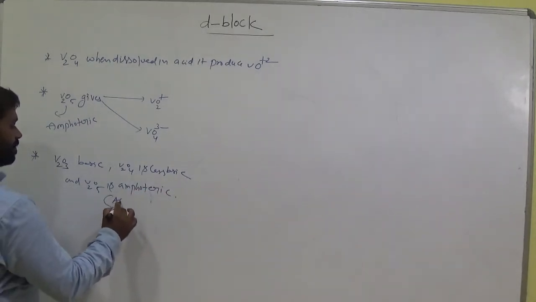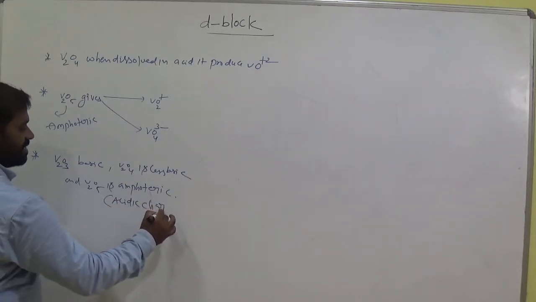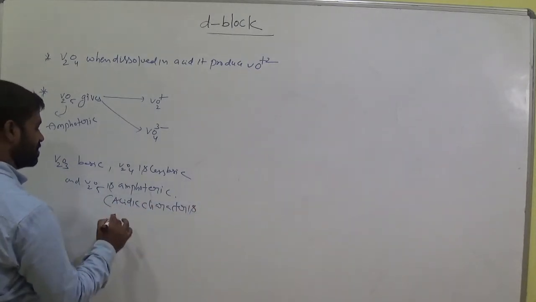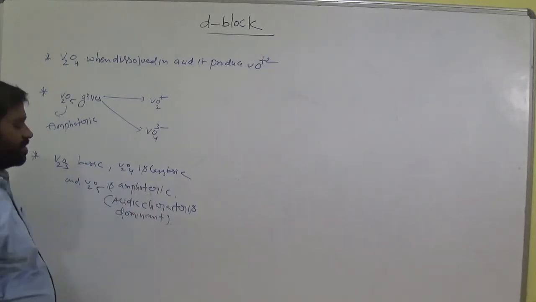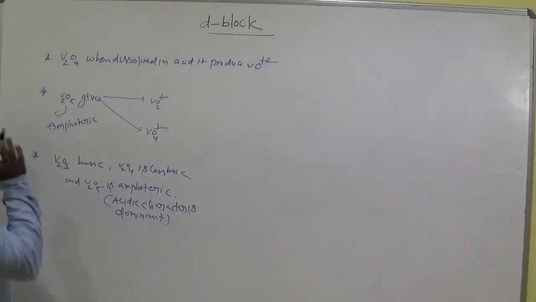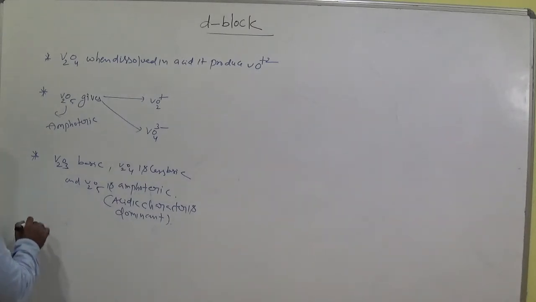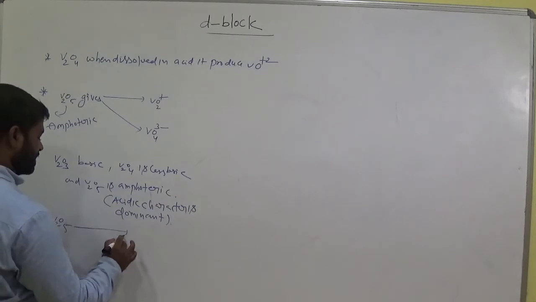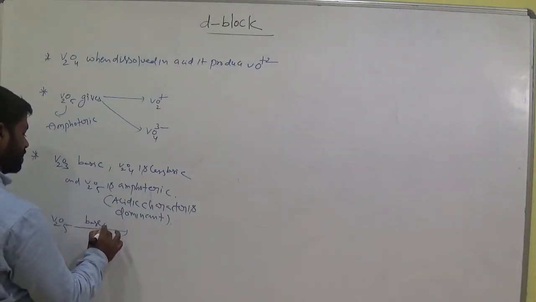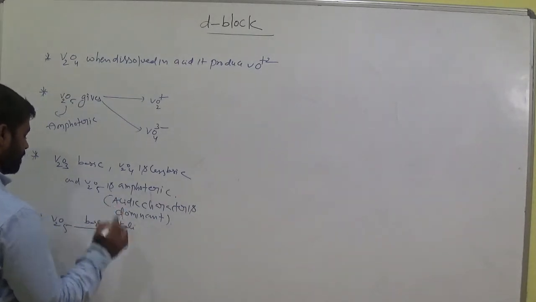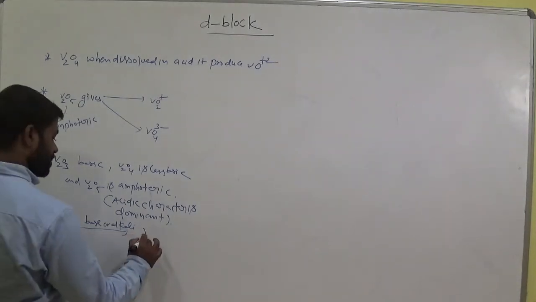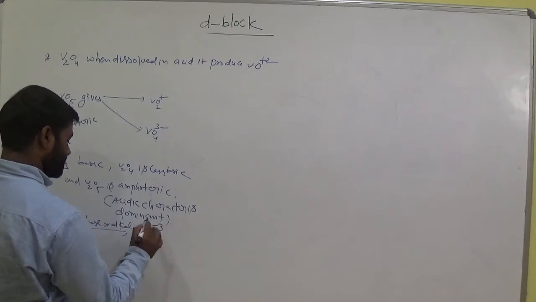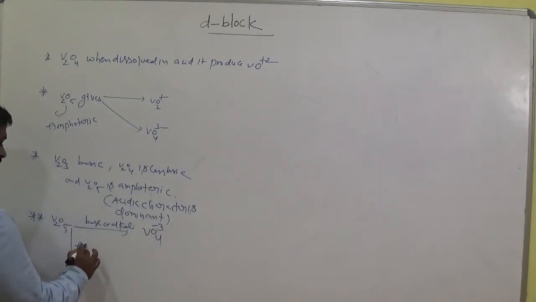and acidic character is dominant. Okay, is that clear, my students? V2O5 in presence of base or alkali, okay, it gives VO4 3 minus.